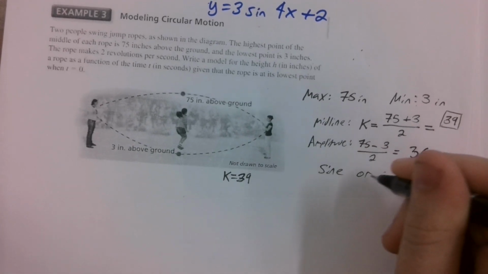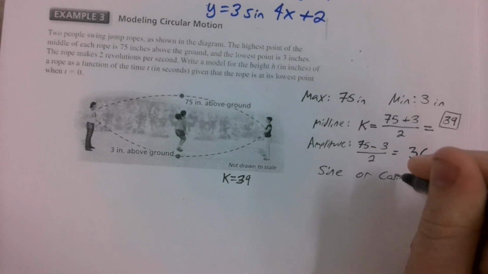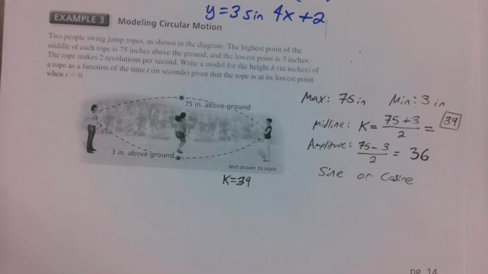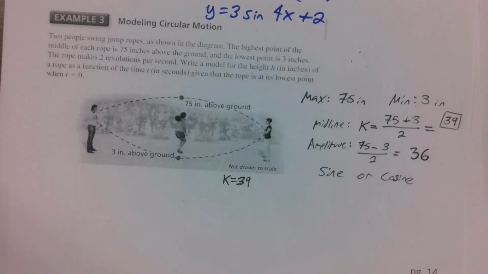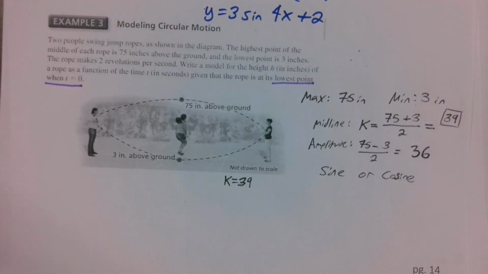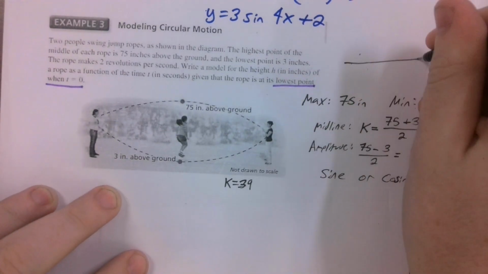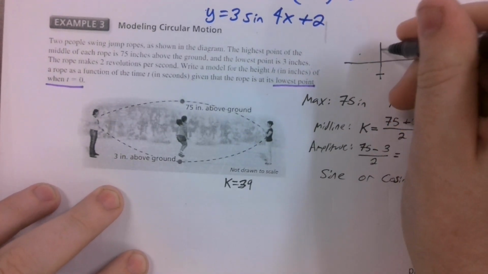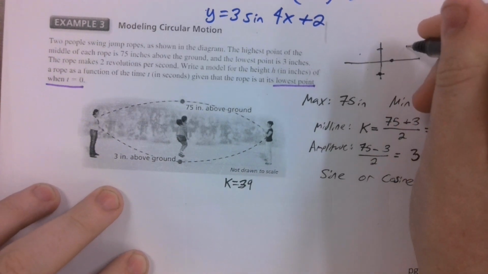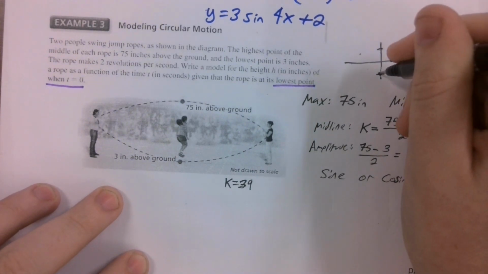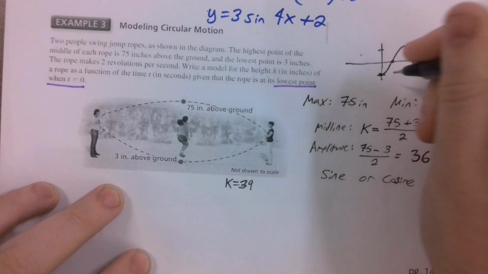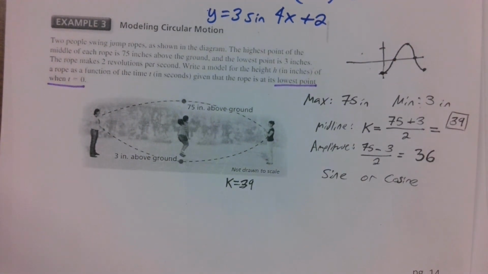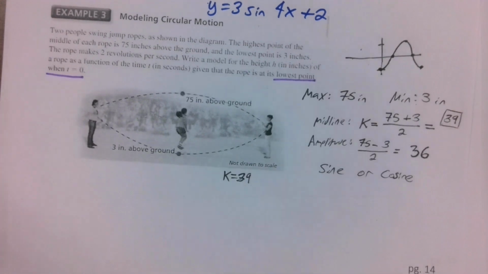Let's first figure out if it's going to be sine or cosine. If it's sine, that means that we're starting in the middle at 39 feet. But we're not starting in the middle at 39 feet. We're starting at its lowest point when t equals 0. So our function is actually going to look something more like this. We've got a low point, we've got a middle. We've got a high point, we've got a middle. We've got a low point. What on earth is this? This looks like a flipped over cosine wave, because cosine usually starts the highest and ends the highest.